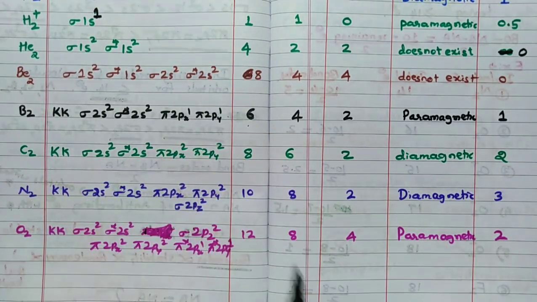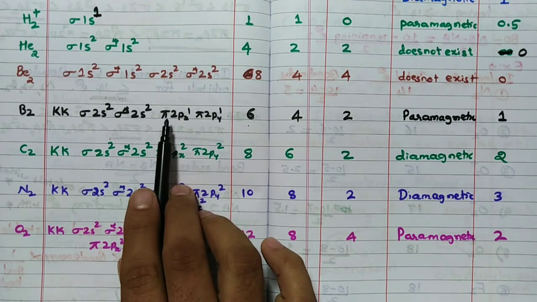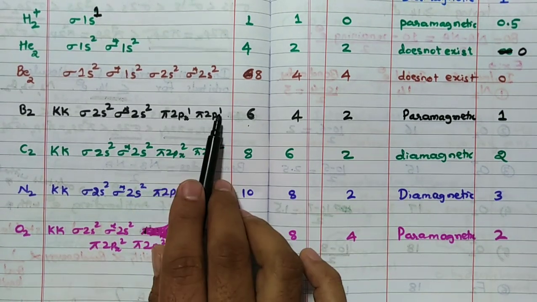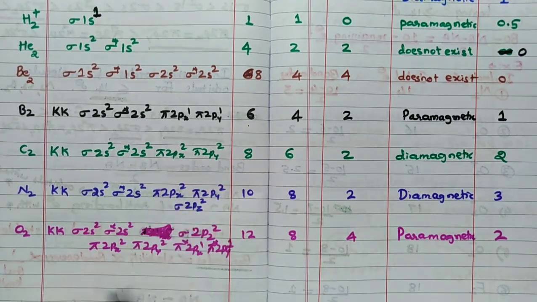This is what we call Hund's rule, remember. These two orbitals are equal. Hence, remember, you cannot fill 2 here directly and 0 here. No, wrong it is. So, 1, 1 you have to fill.